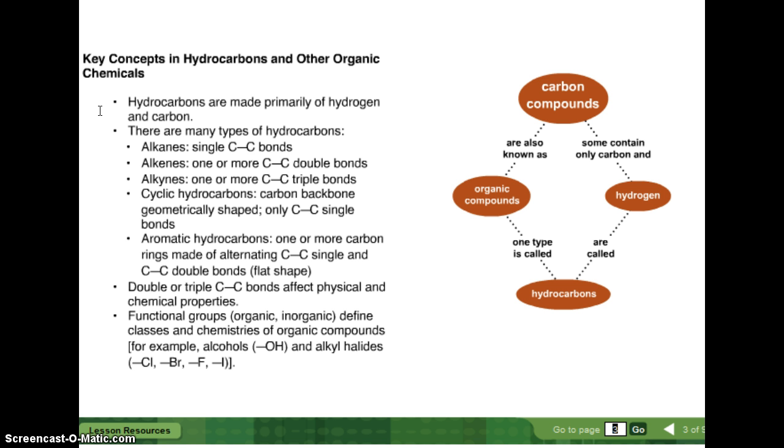All right, so carbon compounds are also known as organic compounds. One type is called hydrocarbons. Carbon compounds, some contain only carbon and hydrogen, and they are called the hydrocarbons, for hydrogen, carbon. Remember, anytime you see organic in chemistry, we mean that it's made of carbon.